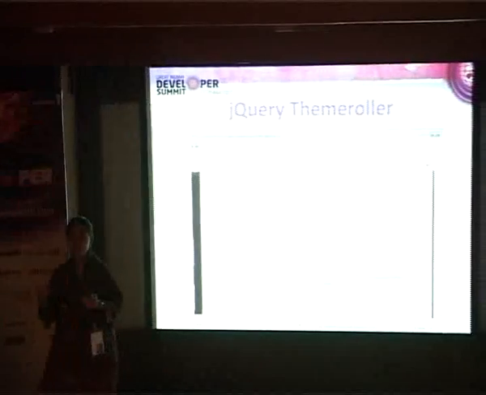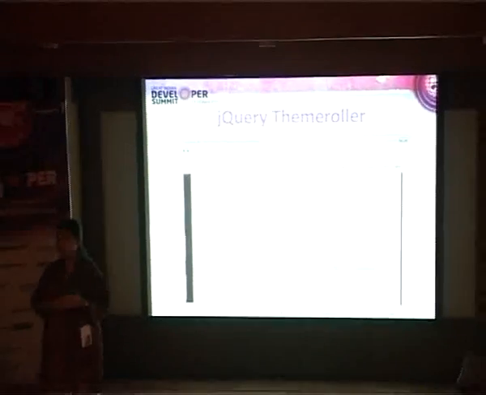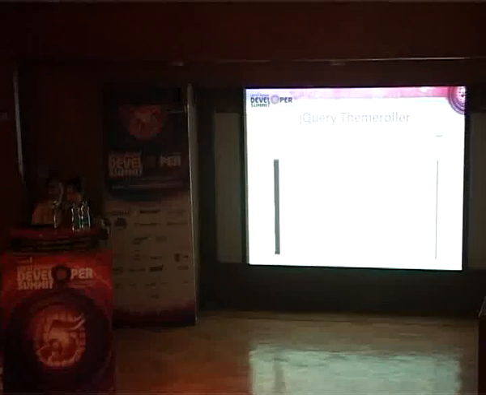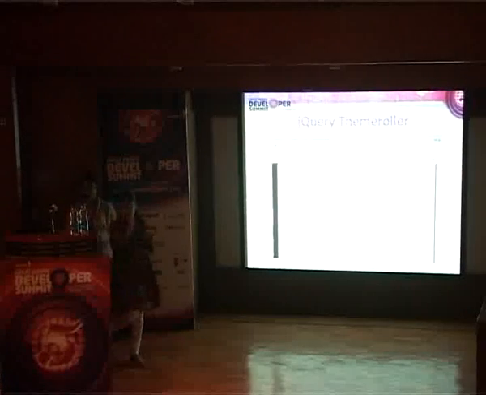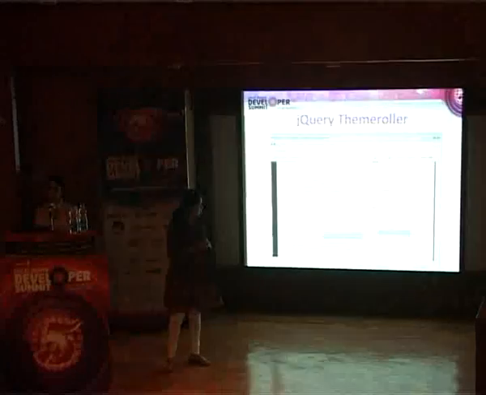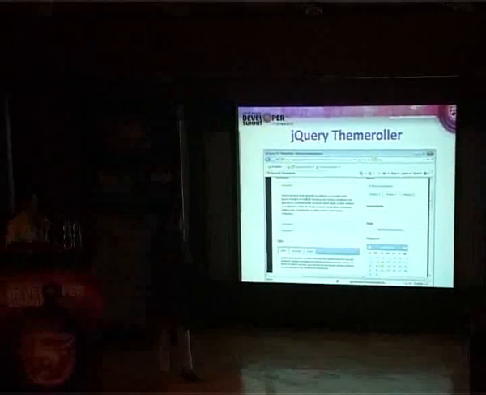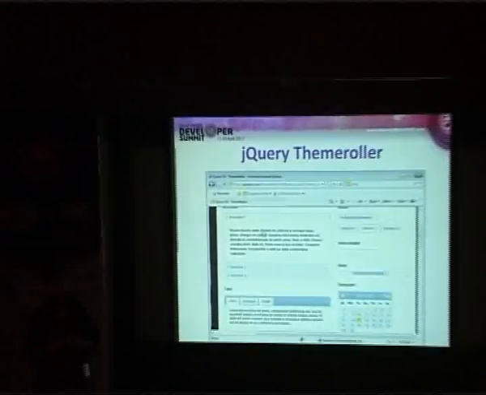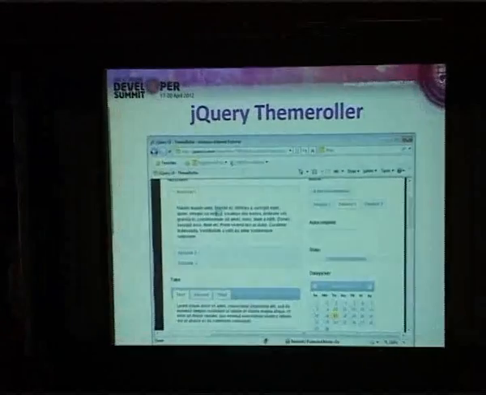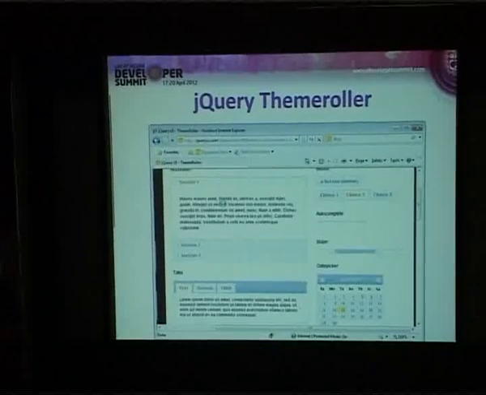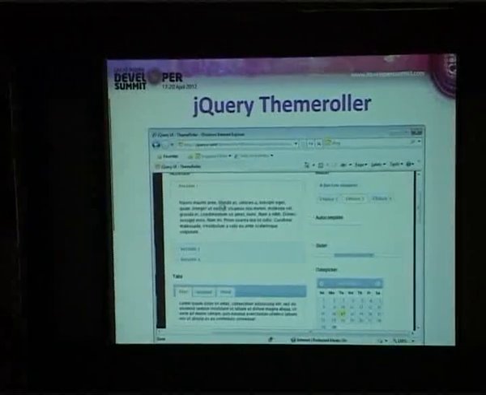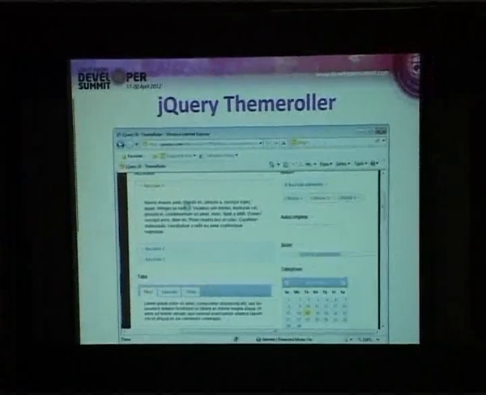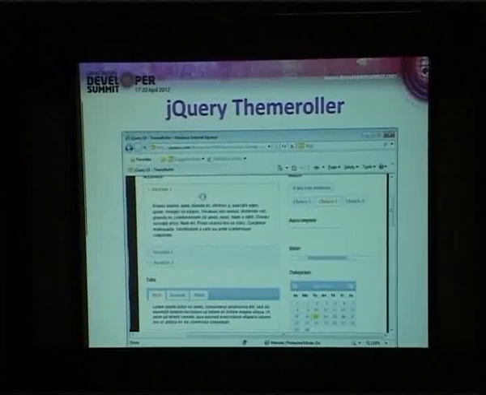So let us have a quick look at the widgets which are available in jQuery and Dojo. We'll look at this online site here, which has the jQuery theme. You might have seen this site many times. jQuery has a widget library called jQuery UI. If you go to this site, it shows you around 26 different themes which jQuery offers, and there are a couple of widgets which it offers too, right? This site is all about that.